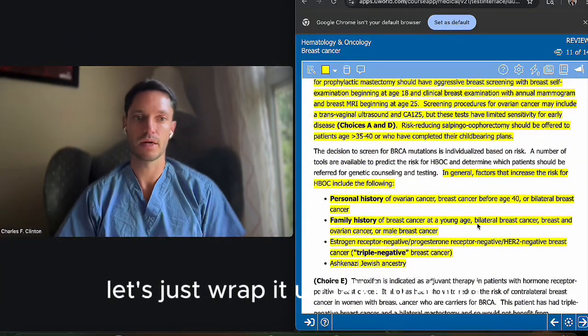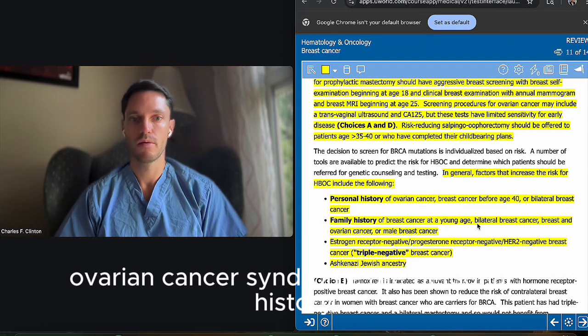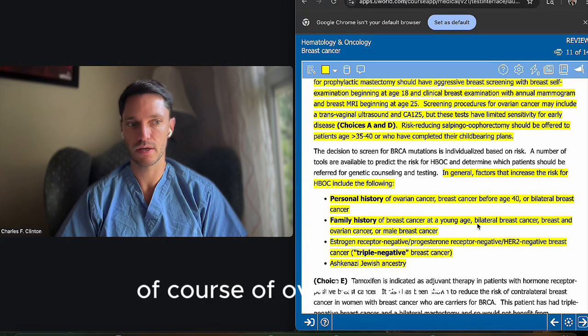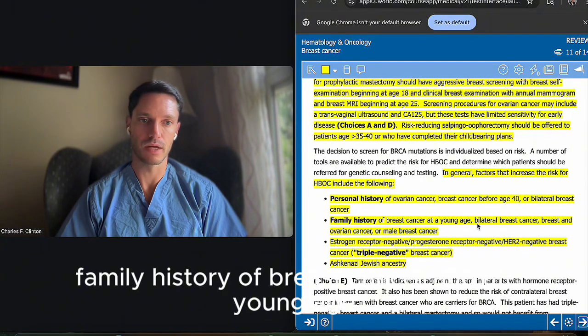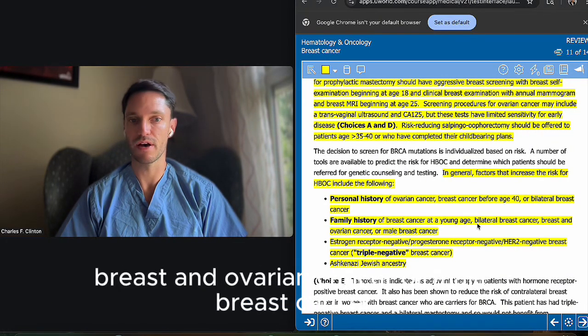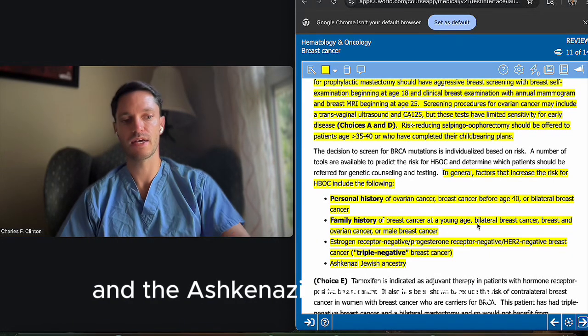Let's just wrap it up talking about some factors that increase risk for hereditary breast and ovarian cancer syndrome: personal history, of course, of ovarian cancer, breast cancer before age 40, a family history of breast cancer at young age, bilateral breast cancer, breast and ovarian cancer, or male breast cancer, and triple negative breast cancer and Ashkenazi Jewish ancestry.